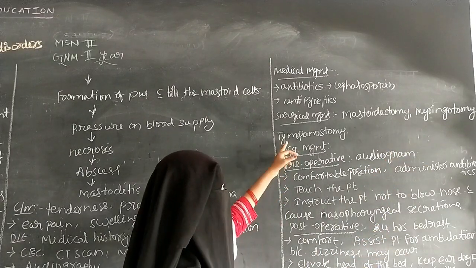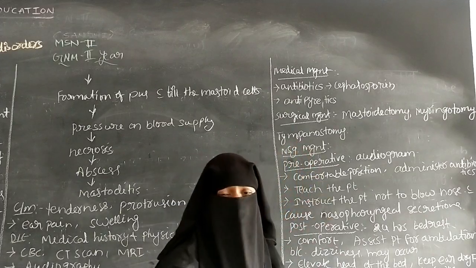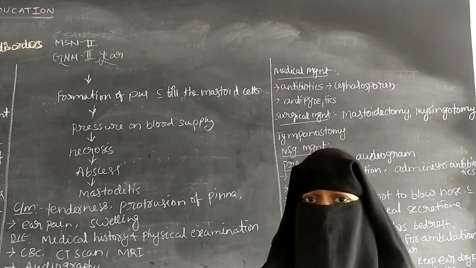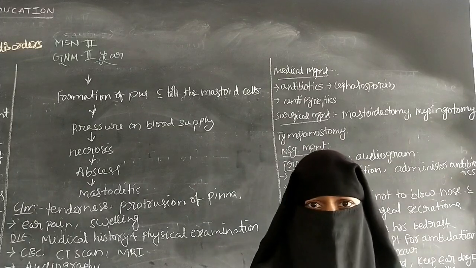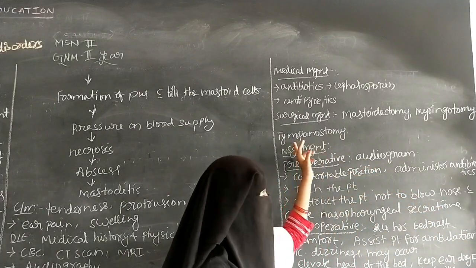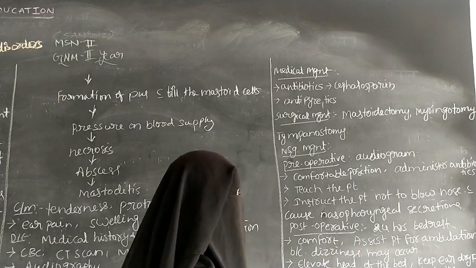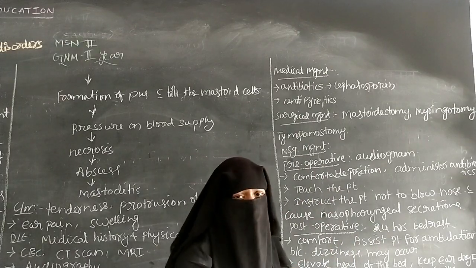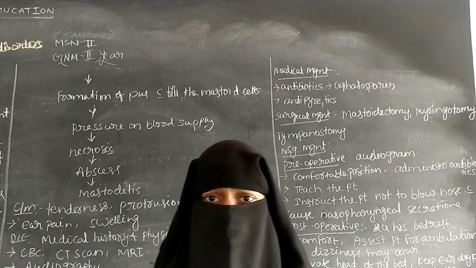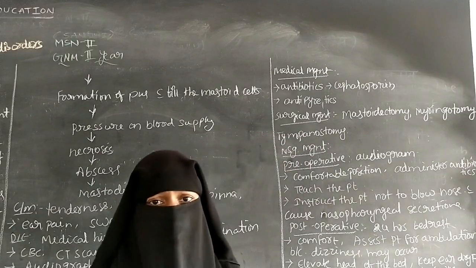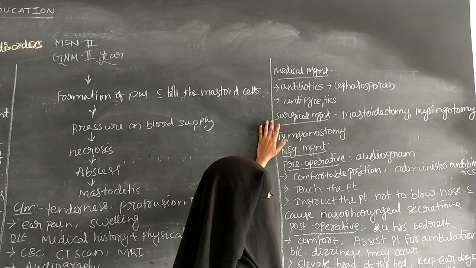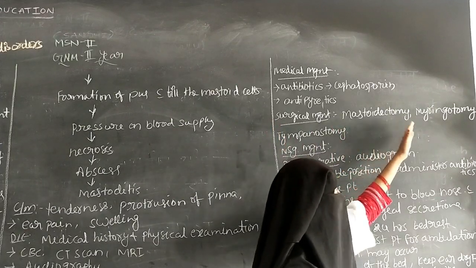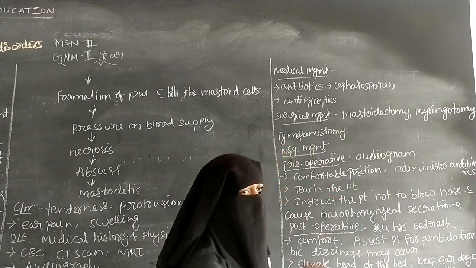And the next one is the tympanostomy. The tympanostomy is the same as myringotomy, and a tube can be inserted into the middle ear to drain the fluid from the middle ear. After the surgery, antibiotic ear drops can be prescribed to the patient. So the surgical management includes the mastoidectomy, myringotomy and tympanostomy.